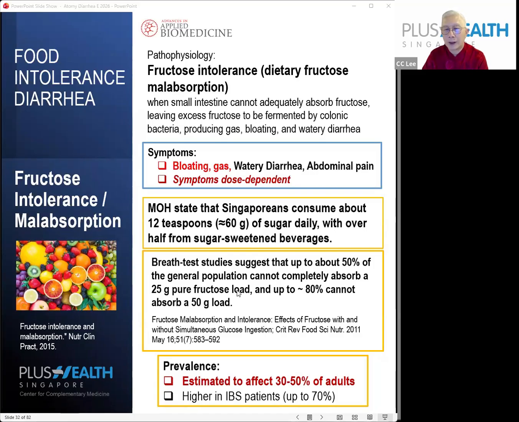And 60 grams of sugar will have at least more than 25 grams of pure fructose in it. Therefore, the estimated prevalence of fructose intolerance in adults in Singapore is 30 to 50%. So it is very common. It all depends on where, but this study showed that in Singapore, about 50% of adults have this problem.